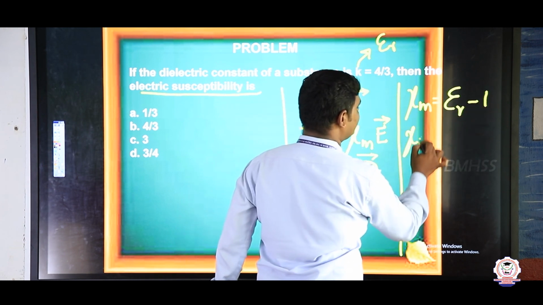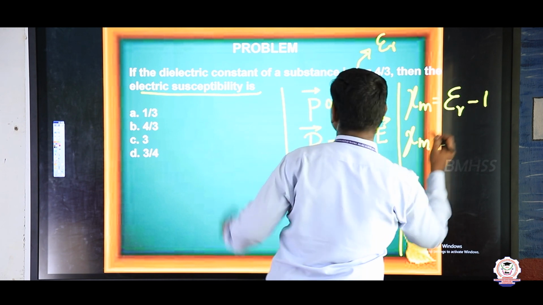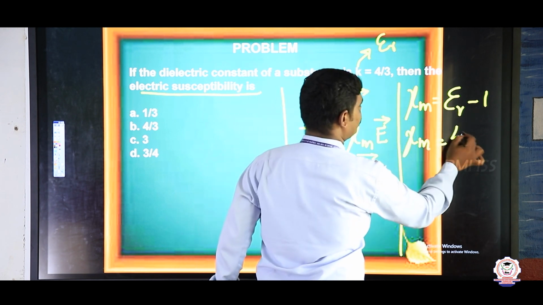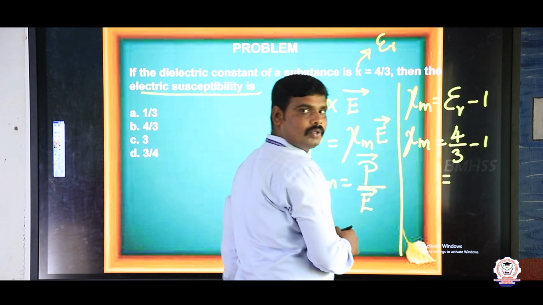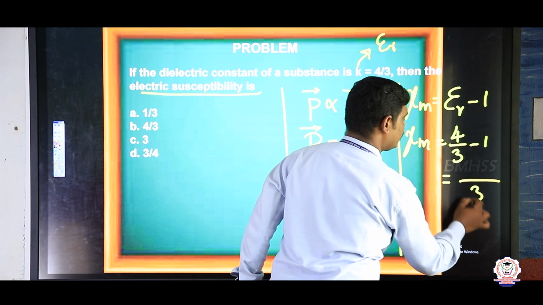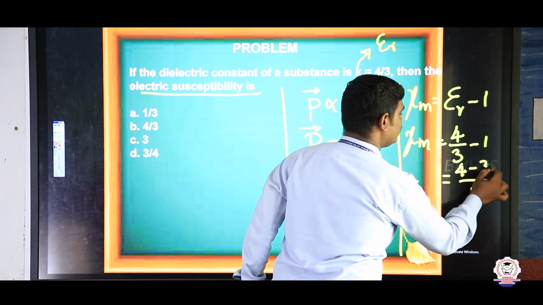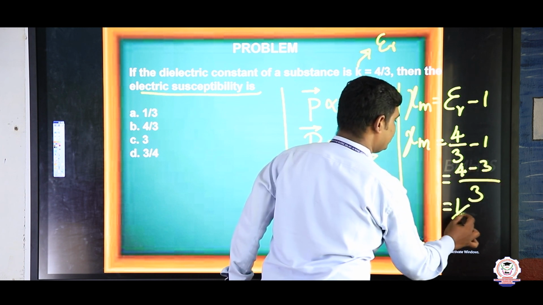So chi m is equal to epsilon r, given as 4/3, minus 1. The LCM is 3. 4 minus 3 is equal to 1 by 3.